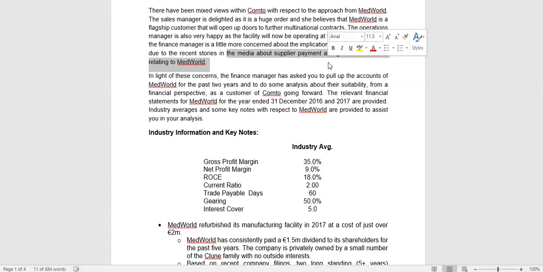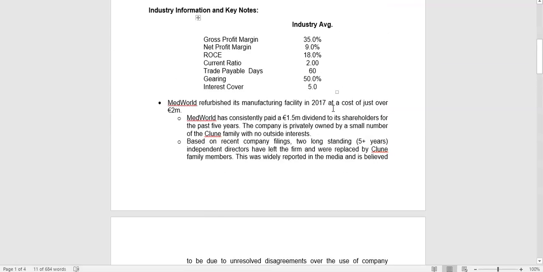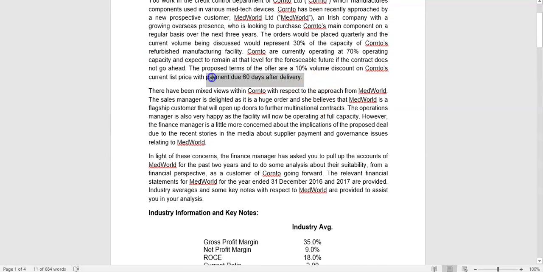You might want to get an idea, for example, here, what's their trade payment supplier policy? So you're offering me 60 days. You might want to ask them, how are you going to meet that? Because your current trade payable days are 113. So that's more non-financial information, asking them, what is your supplier payment policy? Right? Are you a good prompt payer, or do you take too long to pay, which means you have disgruntled suppliers, and that's why they're coming looking to buy off you? What happened to your previous suppliers? And a good way to catch that is to ask them for trade references. Because if they've fallen out with their previous suppliers, they won't be able to get trade references, which will be a good indication they could be a problem customer.